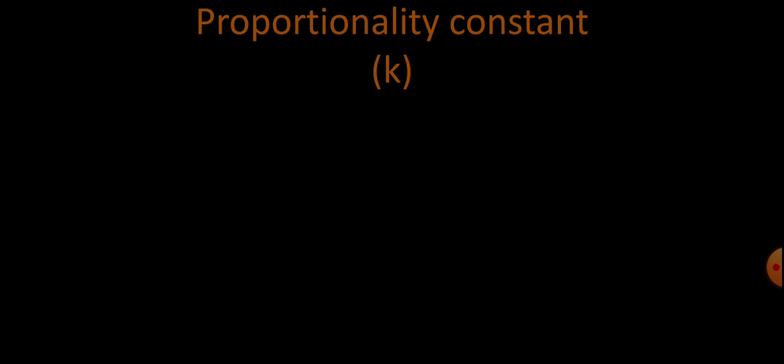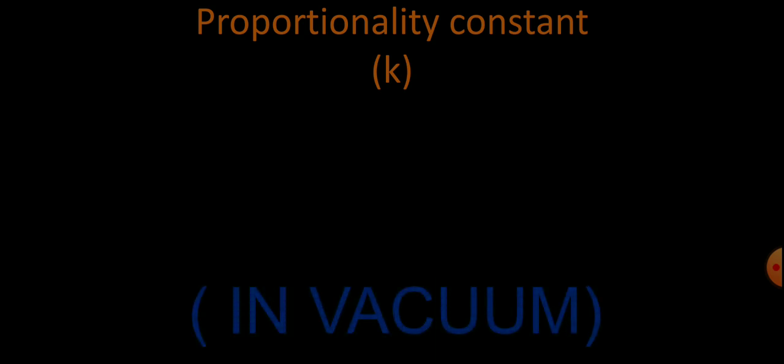Firstly, let us suppose we are taking both the charges separated by the distance r in vacuum, in free space. Then this proportionality constant is equal to 1 upon 4 pi epsilon naught, whose value will be 9 into 10 raised to the power 9. We are talking about the SI system, so the unit of K will be Newton meter square per Coulomb square.